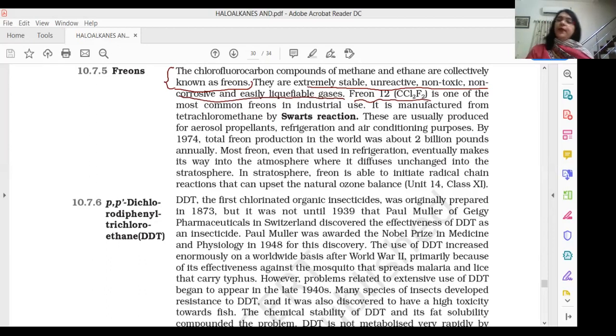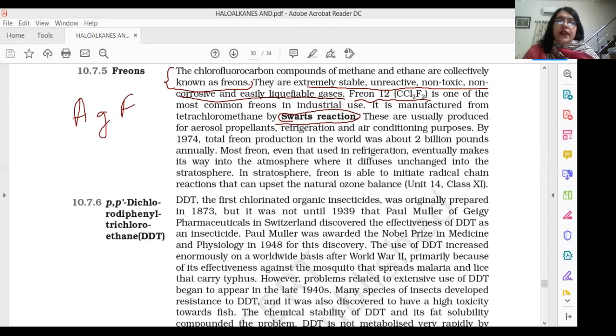Another important point in our NCERT which needs to be revised and remembered by all is that they are prepared by Swarts reaction. I hope you do remember what the Swarts reaction is; we have already discussed it before. That's a halogen exchange, rather a halide exchange reaction, in which an already present bromo or chloro group is substituted by a fluoro by using some metal fluoride like silver fluoride, etc. So that was the Swarts reaction.